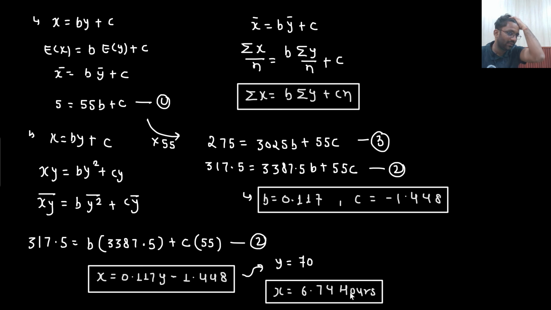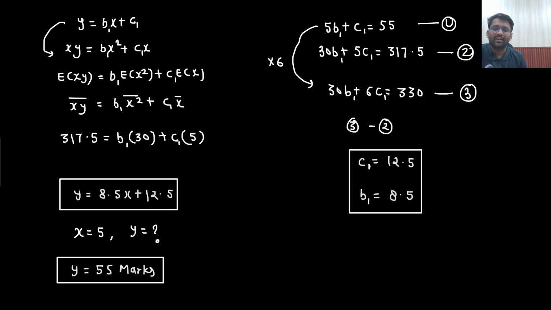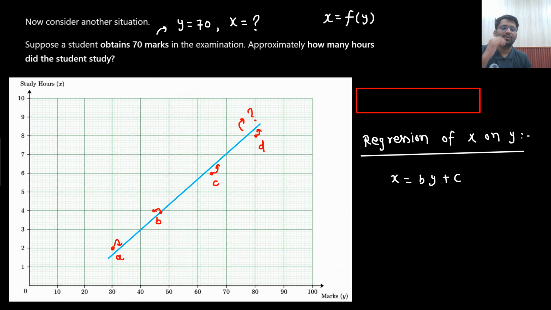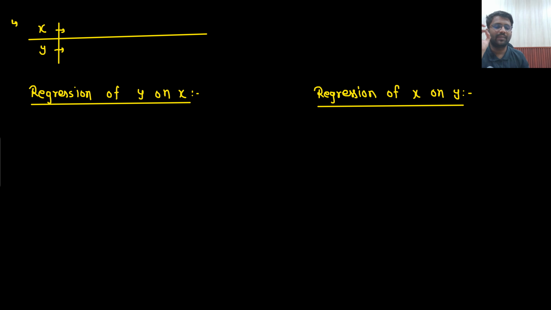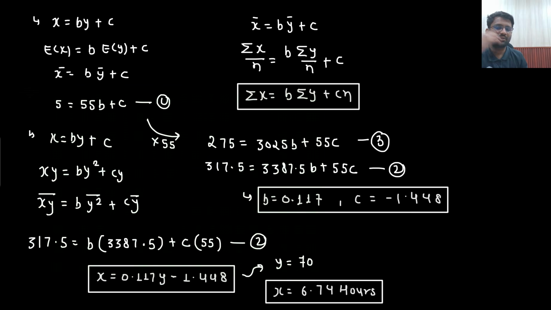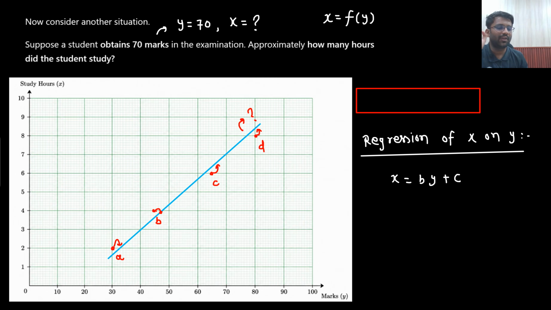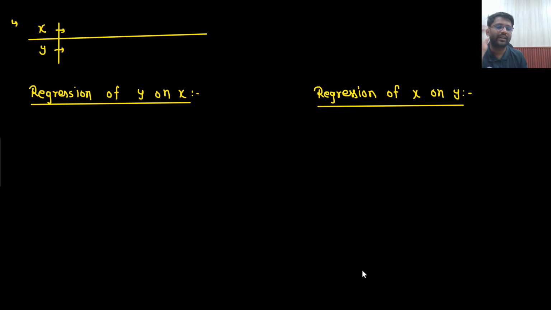Okay, so that line of regression is different. Both lines are different. x equals 0.117y minus 1.448, and here you would be getting a different line, y equals 8.5x plus c. This line is different, right? Why is that so? Because this would completely throw a different value. So if in the examination two data are given, this question is solved, right? You would have understood the meaning of a line of regression as well. So in the examination, the data would be given between x and y.